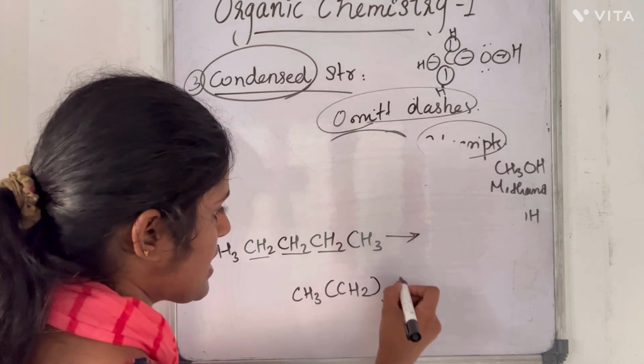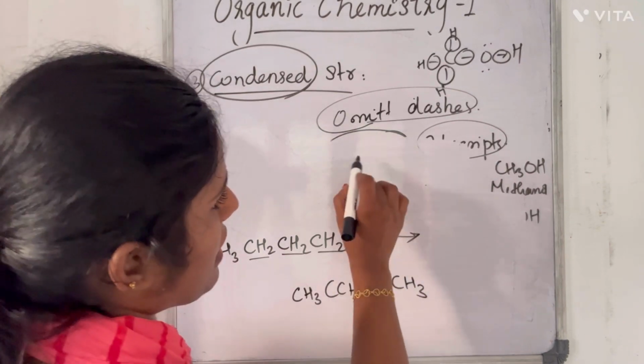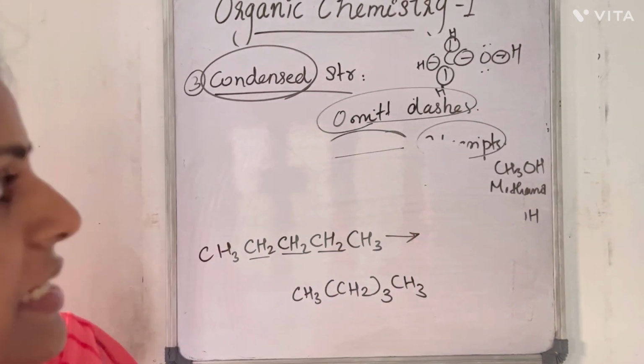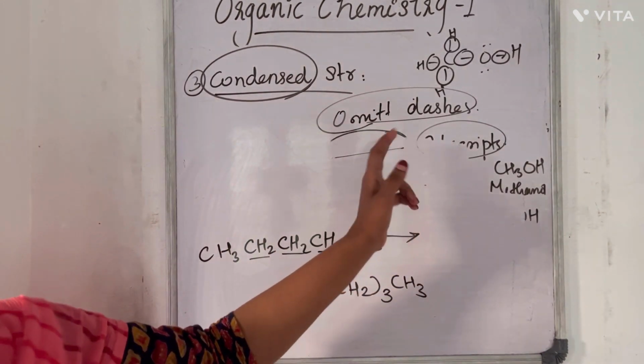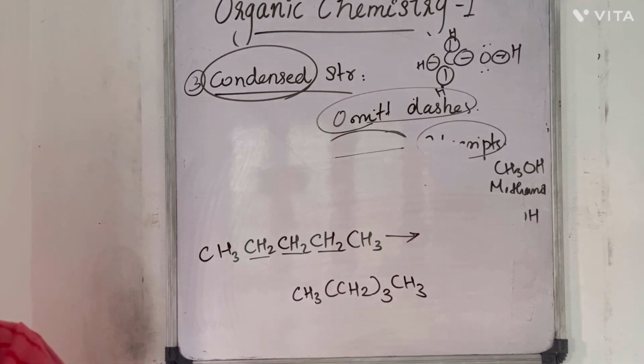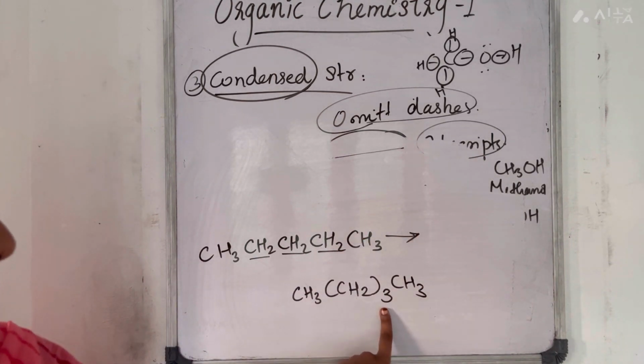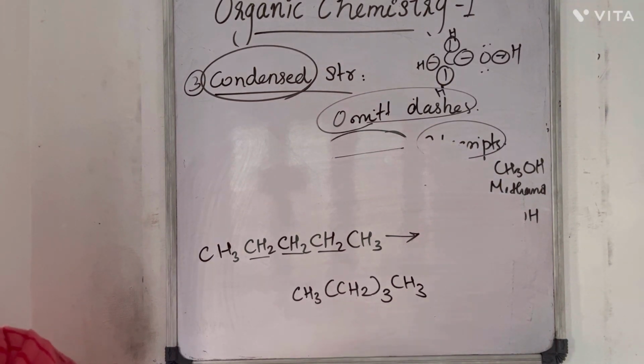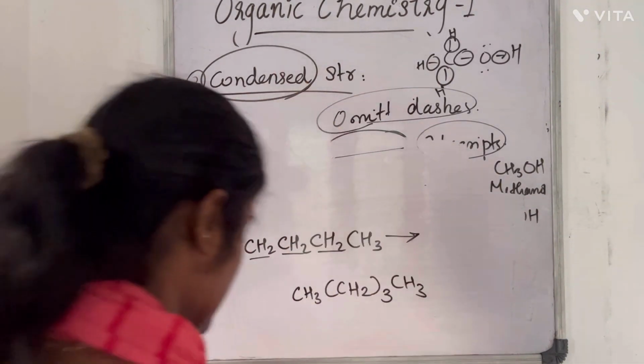So thrice, then CH3. If we have identical atoms in multiple numbers, the multiple number should be represented as a subscript. So this much is about the condensed structure.